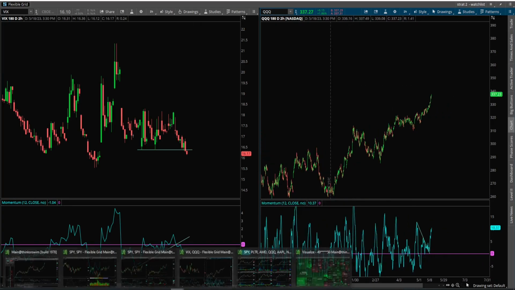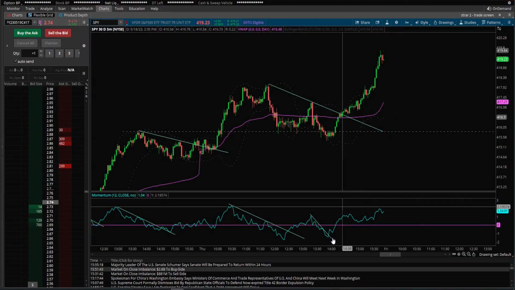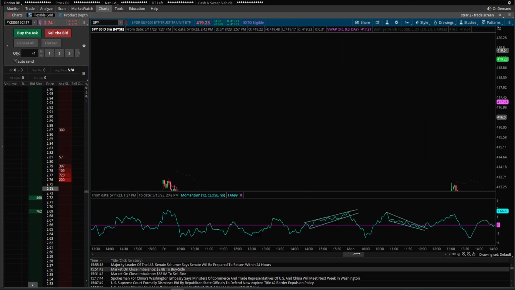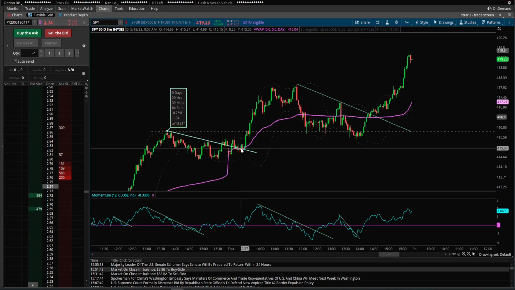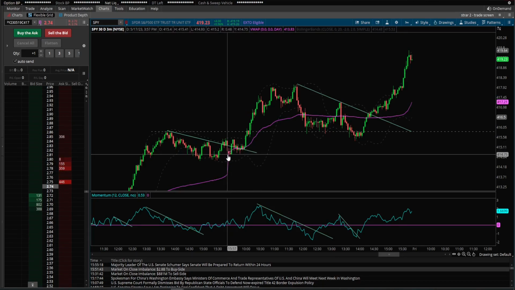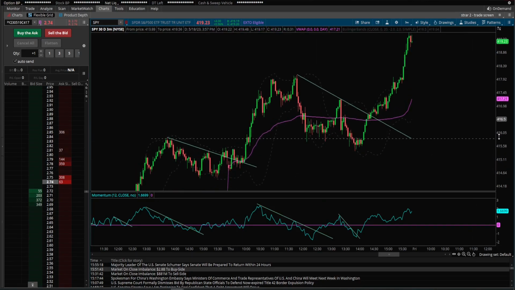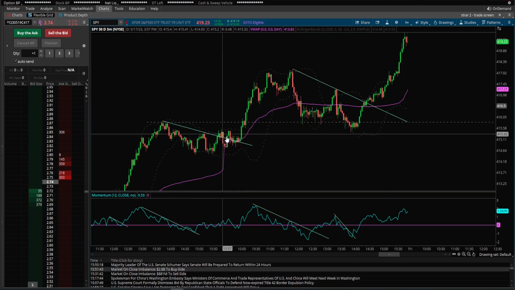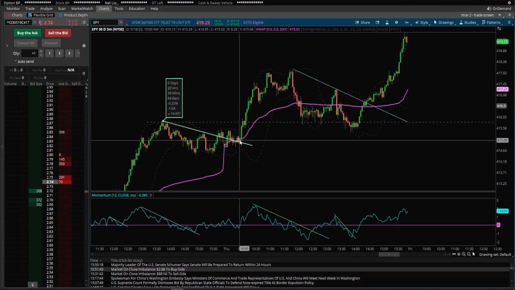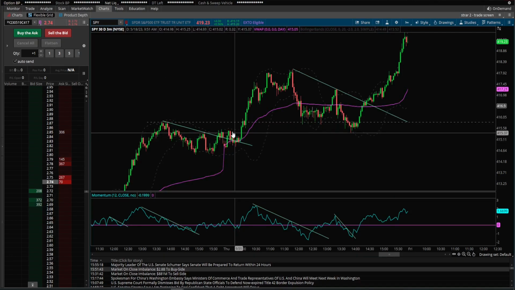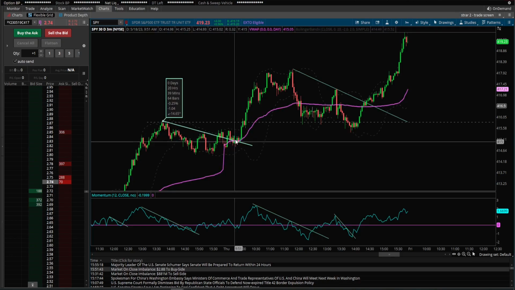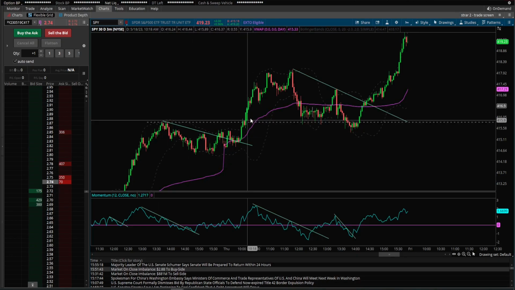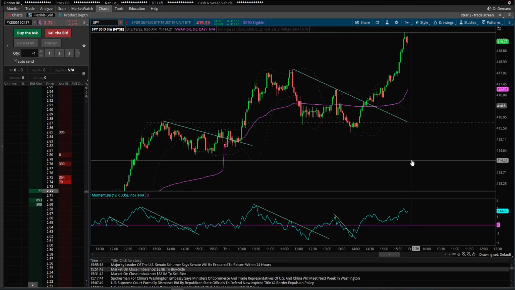So now we can talk about some trades. Go back to the 3-minute here on the S&P 500. So here, this is where we opened up. We did open up with a slight gap down. We did get a nice push off the open, running into this upper extreme. Then we did get a nice squeeze, pulling into this downtrend level and holding that VWAP area. So this would have been a really nice area to get long in order for a move up to this previous high and then continuation to the upside.